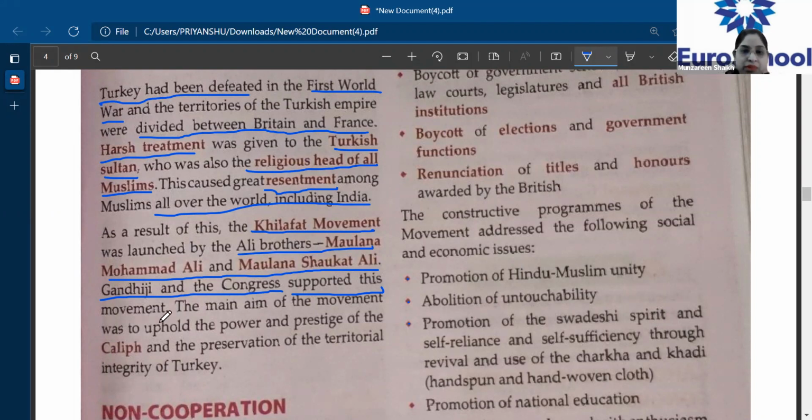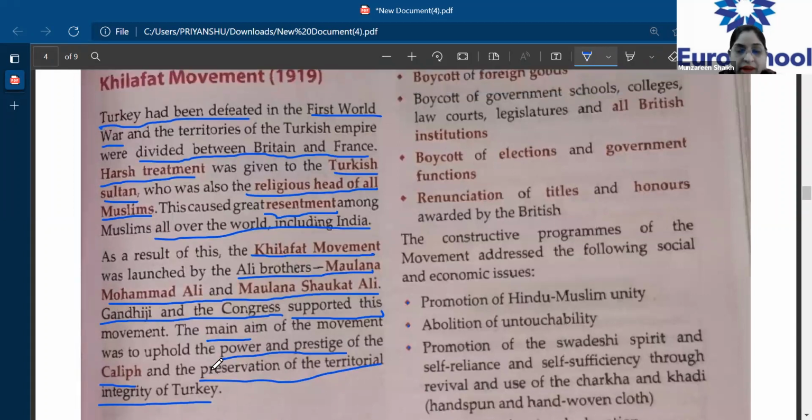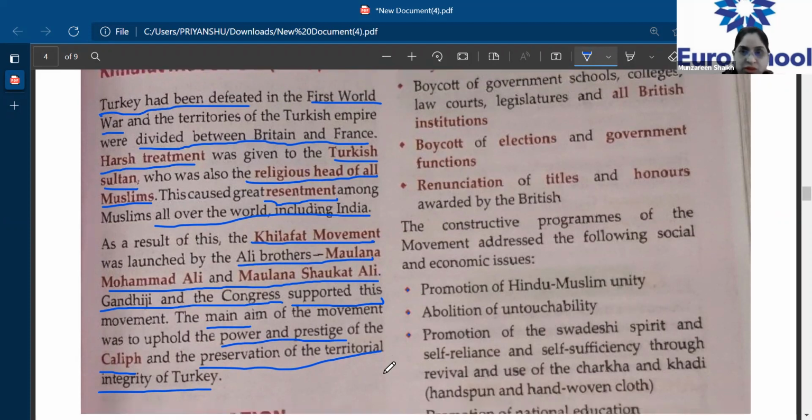Now, the main aim of the movement was to uphold the power and prestige of the Caliph and the preservation of the territorial integrity of Turkey. Why was this movement started? Caliph, I told you, means the head. They wanted to support their Caliph, that means their Sultan who is in Turkey, his power, his prestige, and to preserve his territorial integrity. That's the reason they started this Khilafat movement, in favor of their Caliph, the Turkish Sultan. Clear?